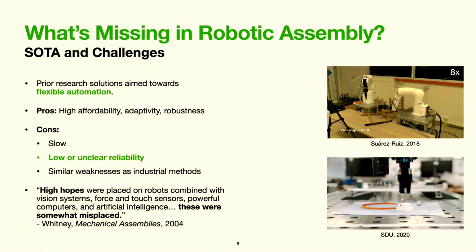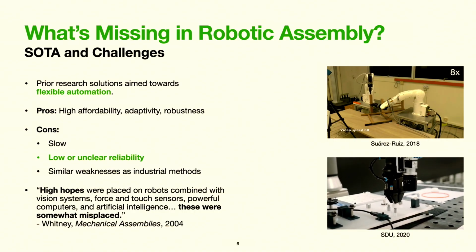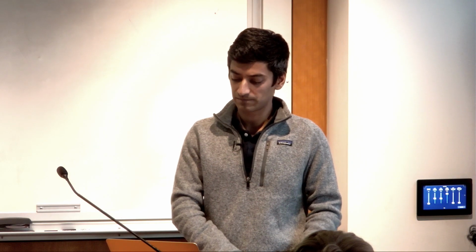Now let's look at the research setting. So in recent years, the research community has moved further towards the paradigm of flexible automation, in which systems can manipulate multiple objects in less constrained environments. So these systems are often more affordable than industrial solutions and can achieve slightly higher adaptivity and robustness. At the same time, these systems can also be slow and have low or unclear reliability relative to industry standards. In addition, they often have similar weaknesses as industrial methods, such as customized tooling and fixtures, long setup times, and still often a relatively high sensitivity to variation.